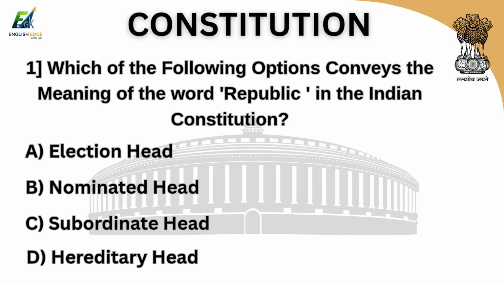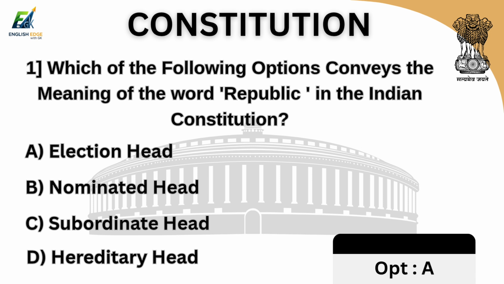The first part we are gonna study is Constitution. Here is our first question. Which of the following options conveys the meaning of the word republic in the Indian Constitution? Option A is elected head. Option B is nominated head. Option C is subordinate head. Option D is hereditary head. And answer is option A, elected head.